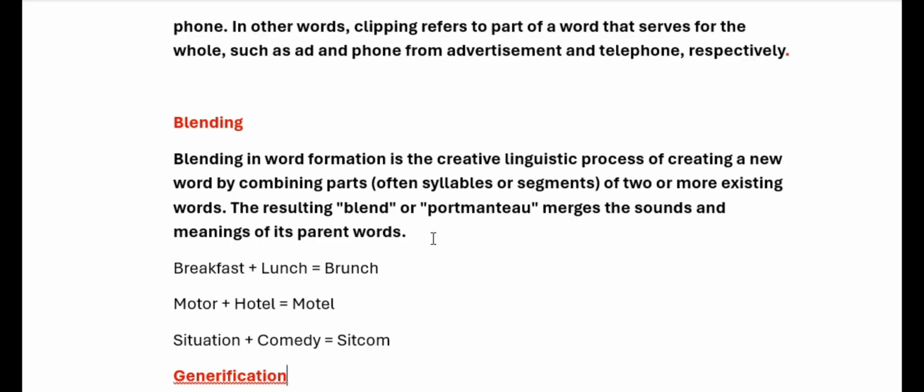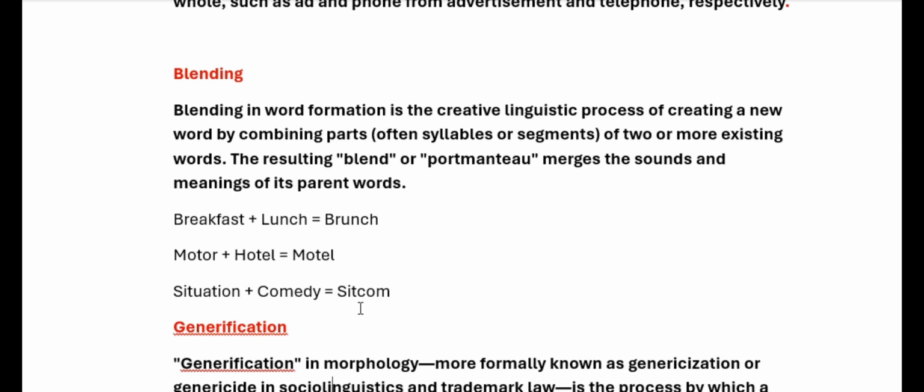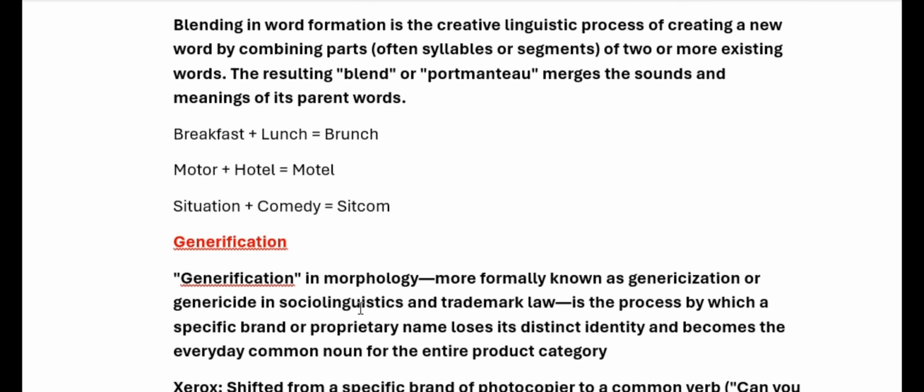Now another method of word formation is blending. It is a word process through which new words are formed, and here the different syllables of different words are combined to form new words, like breakfast plus lunch. Here br is taken from breakfast and unch is taken from lunch, and that forms the new word brunch. Another example is motel, which is formed from motor and hotel. Another example is situation plus comedy equals sitcom.